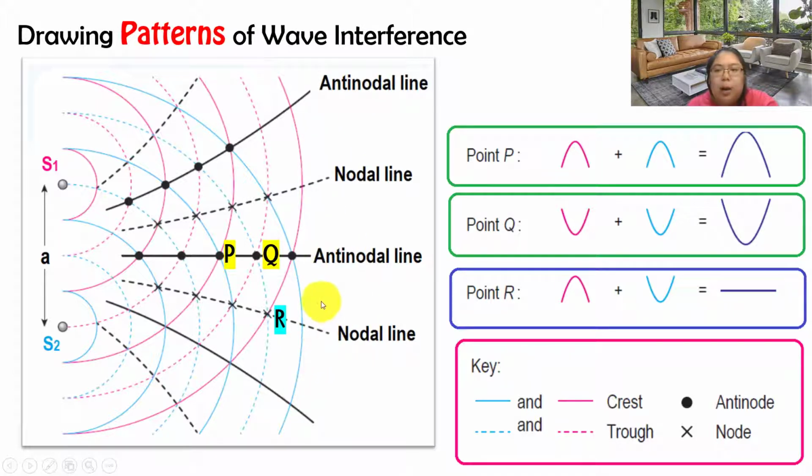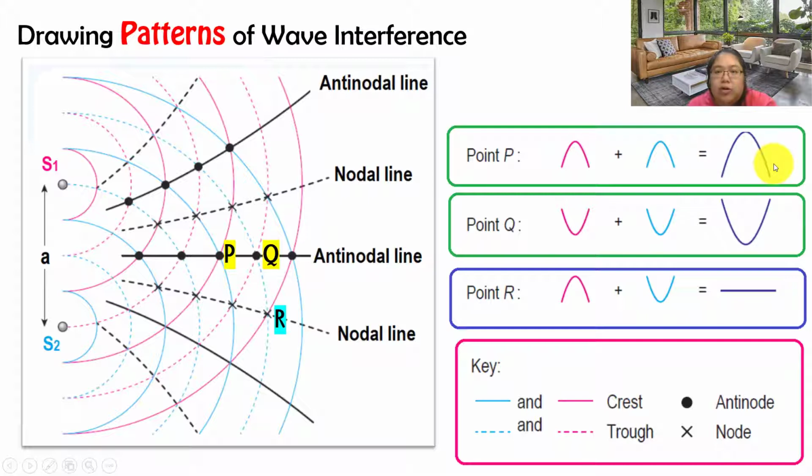So from here, how to find the x? The x is from one antinode to another antinode, or you can say from one nodal to another nodal. That one we call x. Let's see the explanation here. Point P is a crest meeting another crest, so this is maximum.